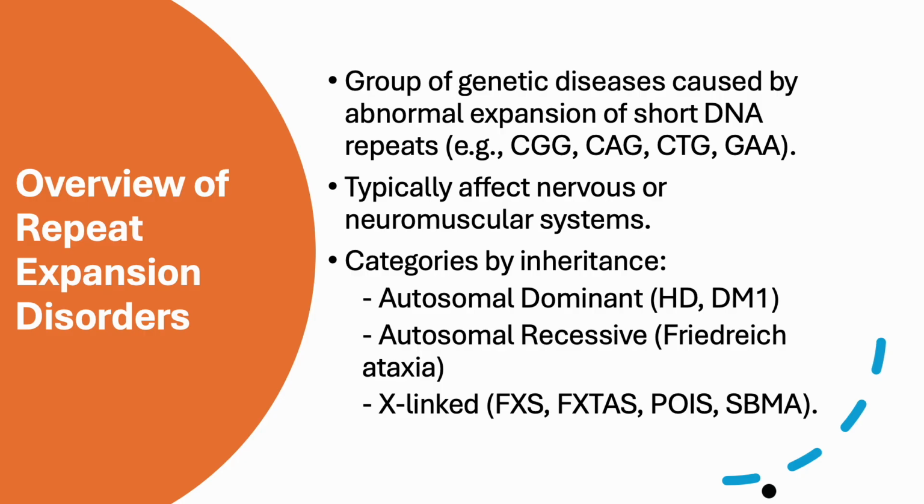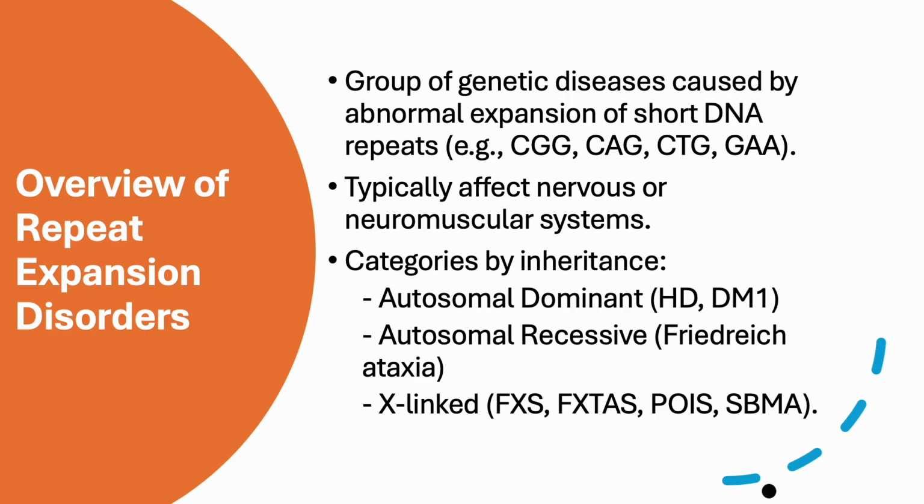Overview of repeat expansion disorders. This is a group of genetic diseases caused by expansion of short DNA repeats. The repeats can be CGG, CAG, CTG, or GAA. Typically affects nervous or neuromuscular systems. Categories by inheritance: autosomal dominant.